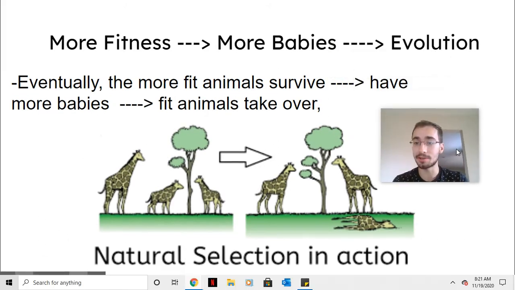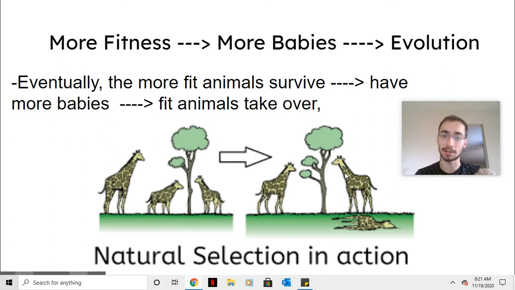I really want you guys to understand this relationship of natural selection. So eventually, the more fit animals survive. And when those more fit animals survive, they have more babies. And then eventually, the generations after will have more fit animals, and the fit animals will take over.